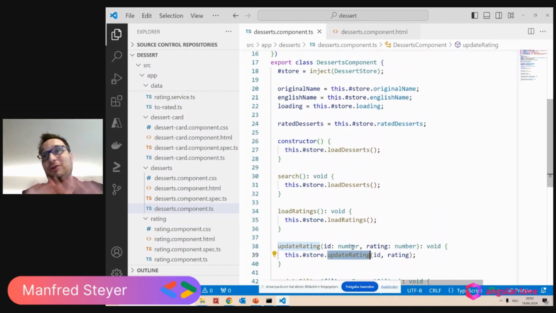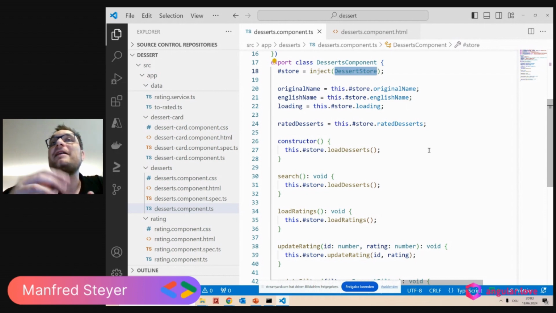So as mentioned, you don't need a store library. Of course, there is the great NGRX store, the Redux-based one that supports signals. There is the brand new NGRX signal store. It's also a very nice implementation. I would recommend to look into it. But at the end of the day, just going with a service, providing methods and signals is good enough.